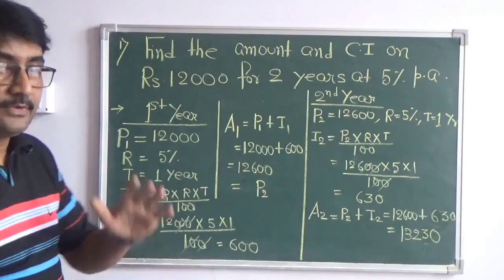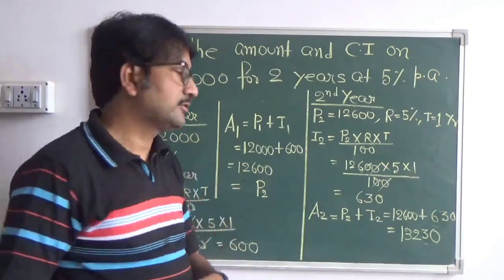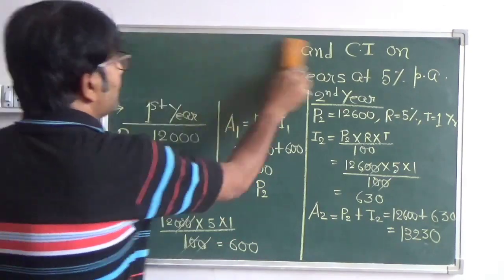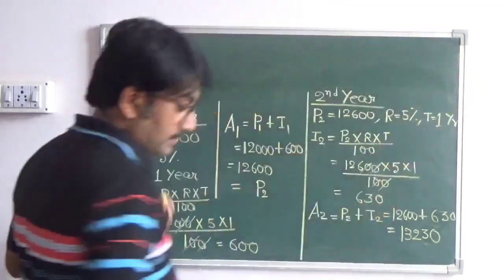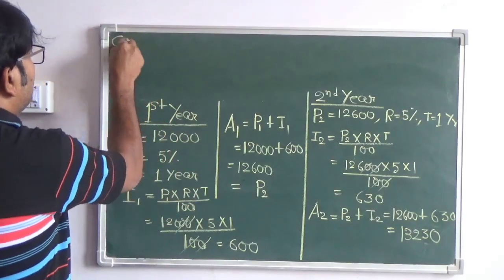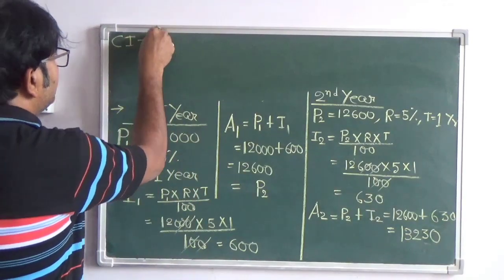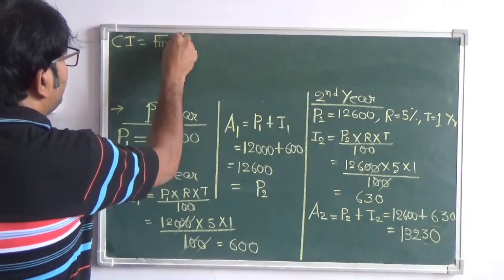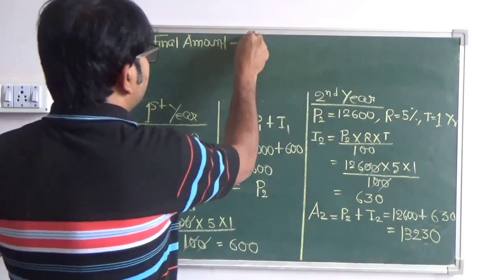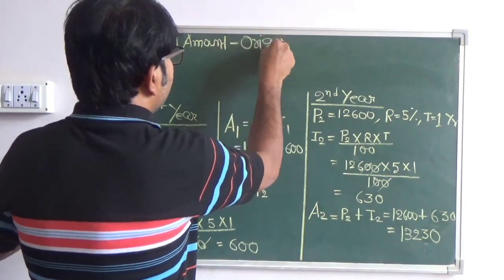Now we have to find the compound interest. So compound interest equals to final amount minus the original principal.